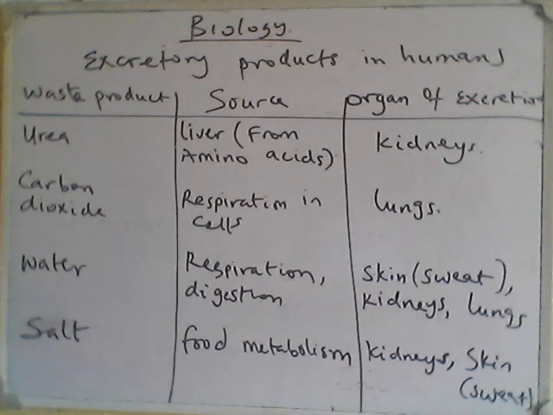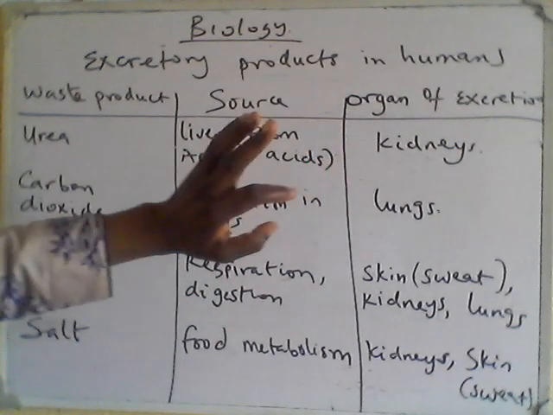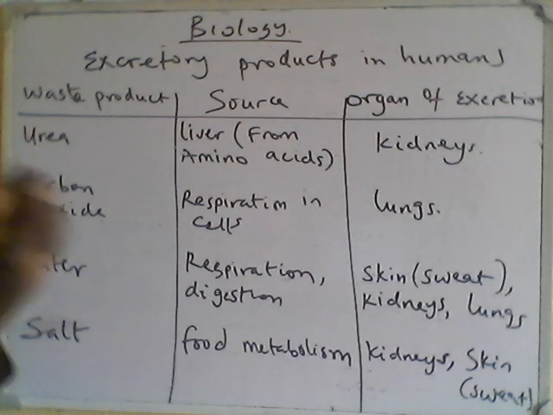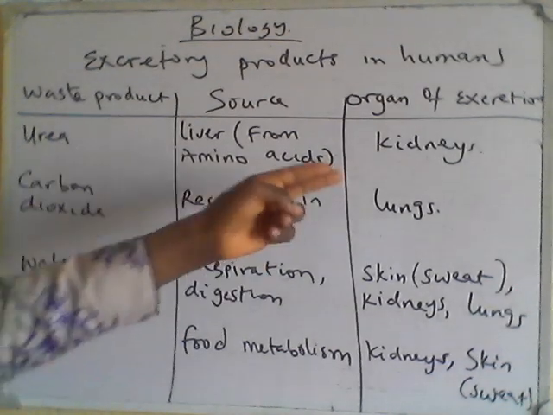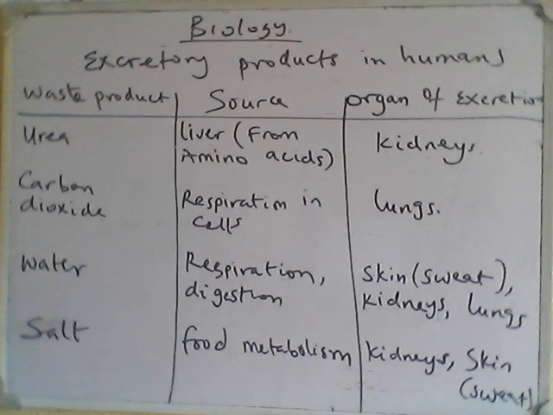So for the major excretory organs, the kidney removes urea and excess water and salt from the blood to form urine.